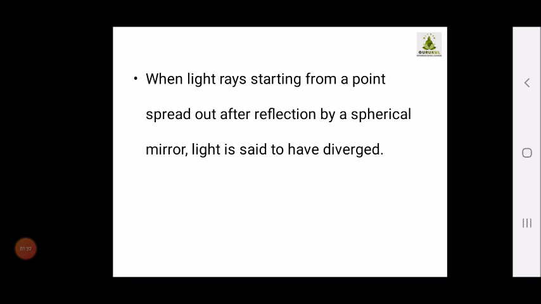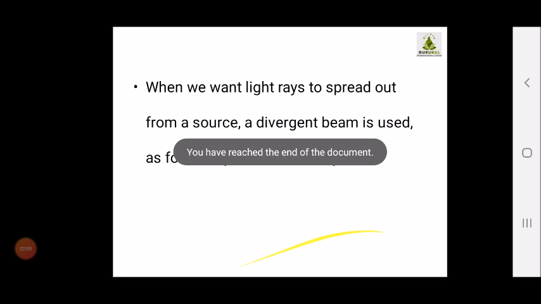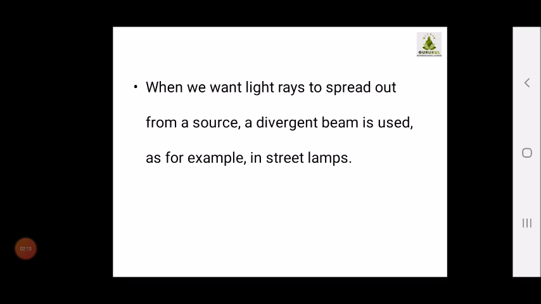Then when light rays starting from a point spread out after reflection by a spherical mirror, the light is said to be diverged. So when we want light to spread out from a source, diverging light is used. For example, a diverging mirror is used in street lamps. The street lamps have diverging properties, and hence a diverging mirror is used in the street lamp.